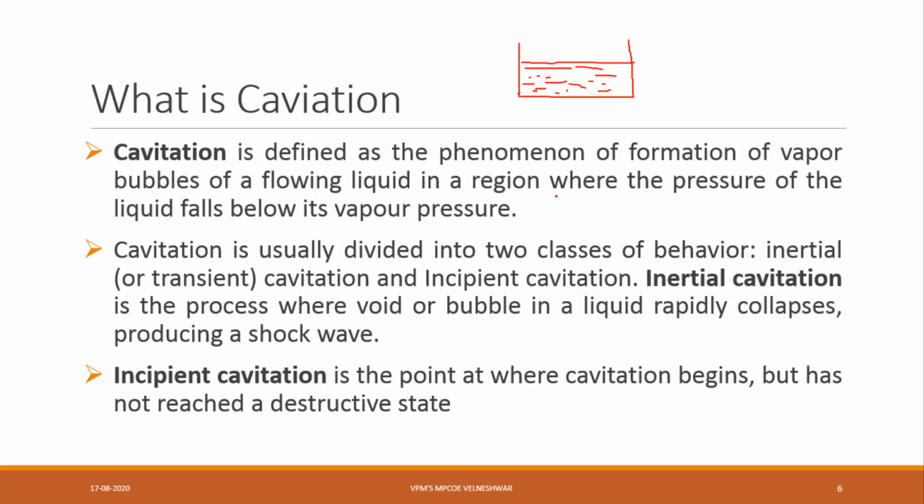Generally, cavitation is divided into two classes of behavior: inertial, or transient, cavitation, and incipient cavitation. Now, what is inertial cavitation? Inertial cavitation is a process where voids or bubbles in a liquid rapidly collapse. Bubbles form and automatically collapse. Whoever knows cooking can observe this whenever you are cooking.